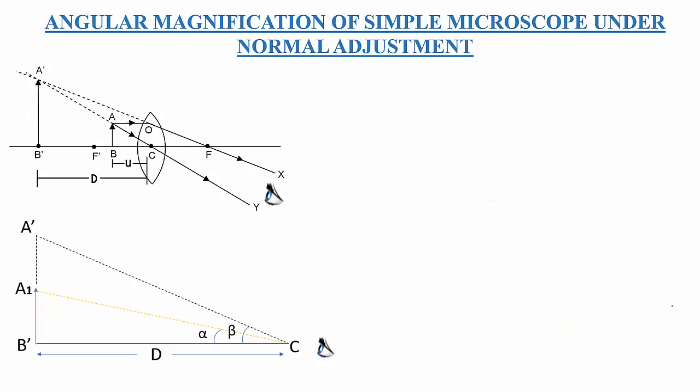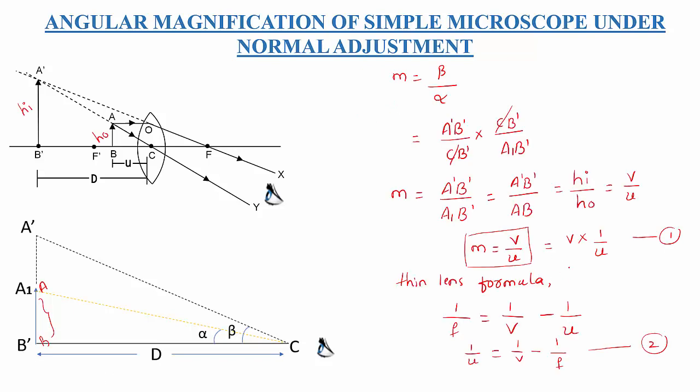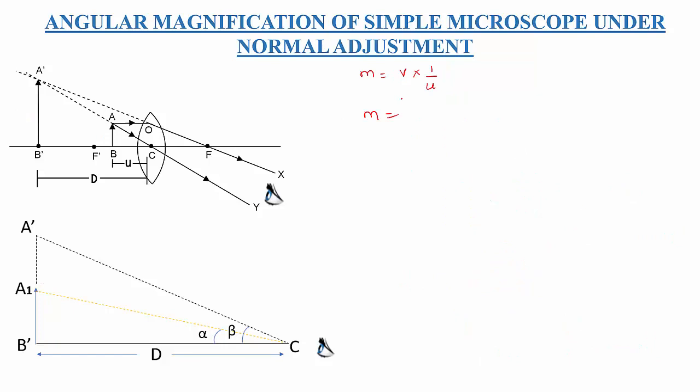Now here I am going to consider M equal to V into 1 by U. But in place of 1 by U, I can write equation 2, that is 1 by V minus 1 divided by F. So multiply by V: V by V minus V divided by F. V will get cancelled. So we got M equal to 1 minus V divided by F.